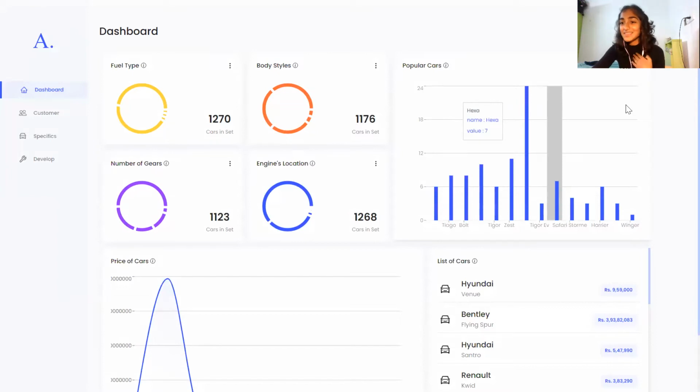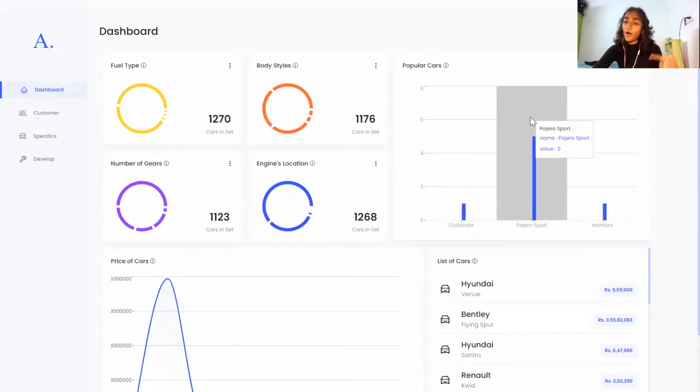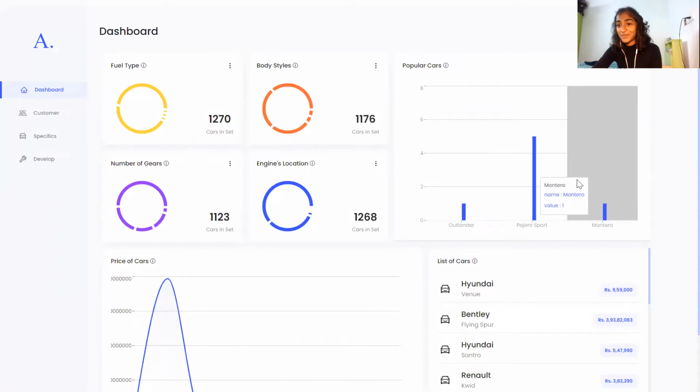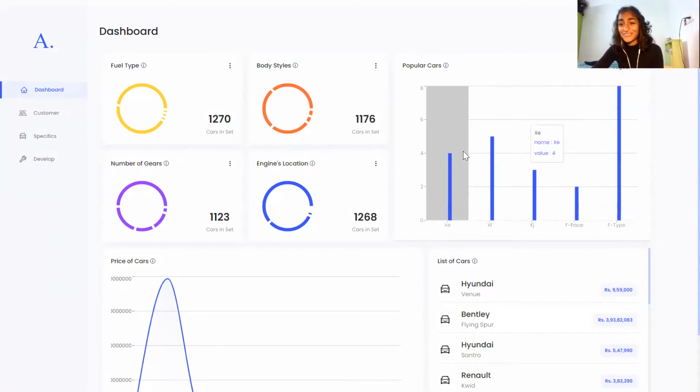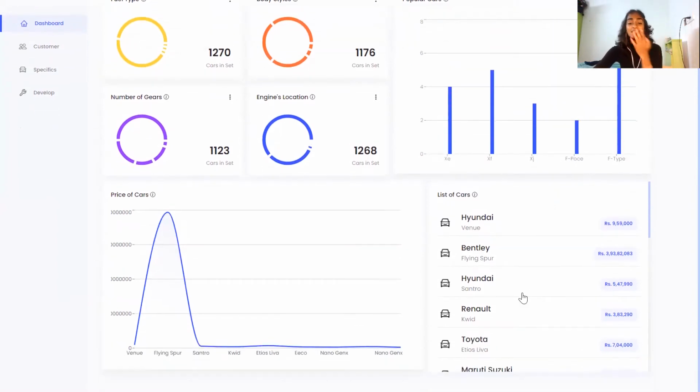Now this is a part that I really enjoyed making, where you can click on this drop down and you get a list of companies. And when you click on those companies, you'll get the popular cars of that company. So over here, 3 cars in Mitsubishi. Let's go to Jaguar, and we have 5 cars, and you can get to know more about them by hovering on them.